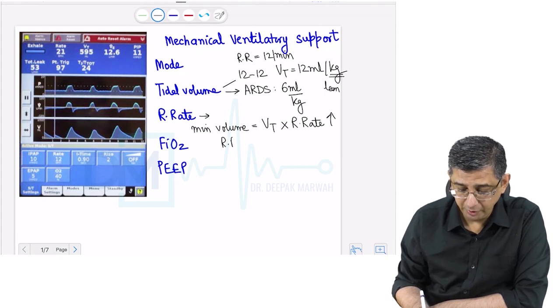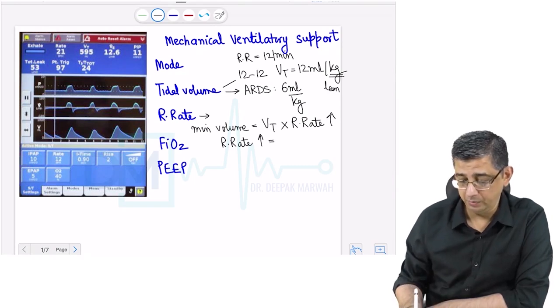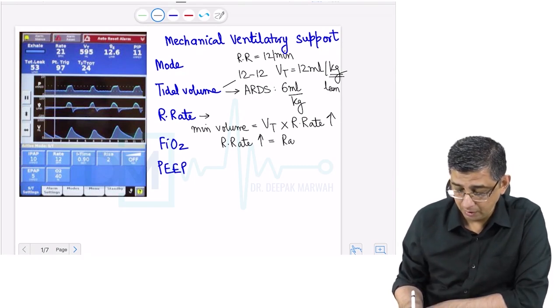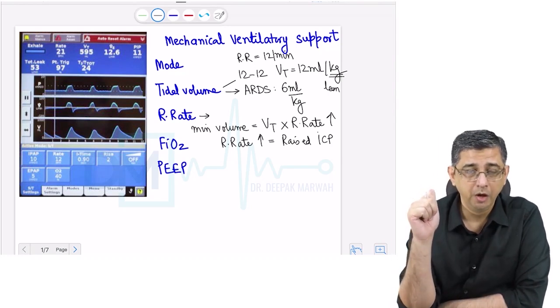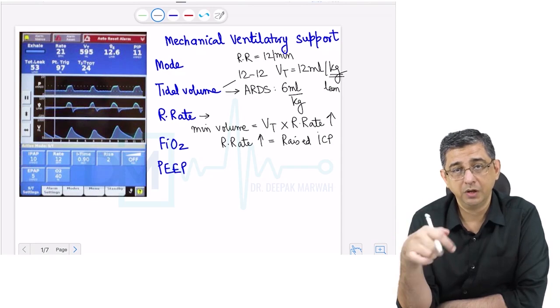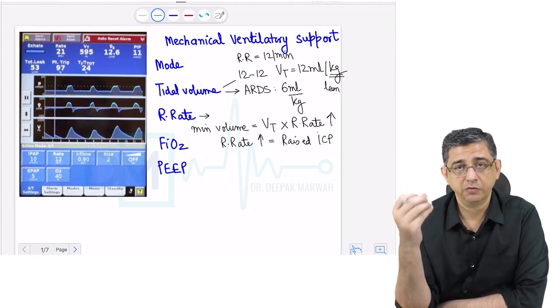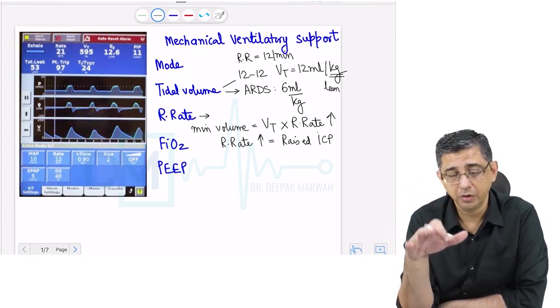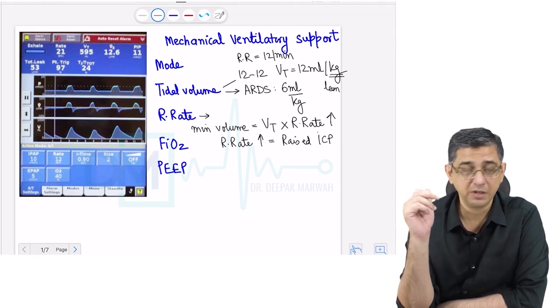There are conditions in which you will deliberately try to increase the respiratory rate and make the person hyperventilate, like raised ICP. If you listen to the lecture on raised intracranial pressure, I have described various methods to lower the elevated pressure in the brain. One of them is obviously ventriculostomy, but another method I mentioned is elective hyperventilation, because fast breathing contributes to vasoconstriction of the capillaries responsible for production of CSF. So if the production of CSF goes down, then the pressure in the brain will definitely go down. So one, we deliberately hyperventilate in raised ICP.